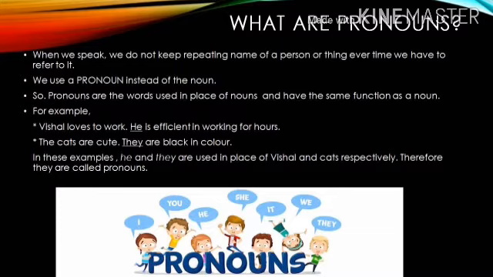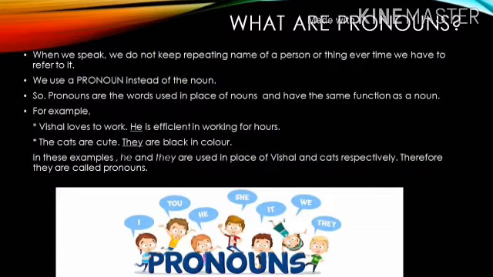For example, Vishal loves to work. He is efficient in working for hours. In this example, first we say Vishal loves to work, and then the second time when we refer to Vishal, we use the word he in place of Vishal and say that he is efficient in working.